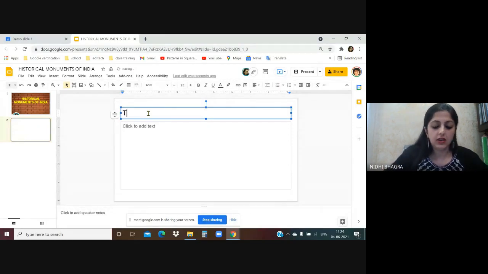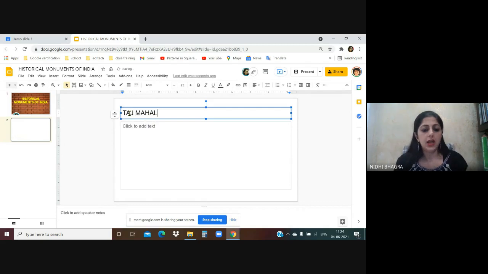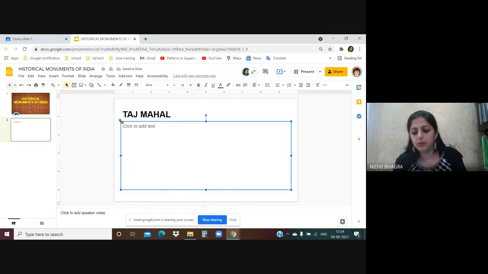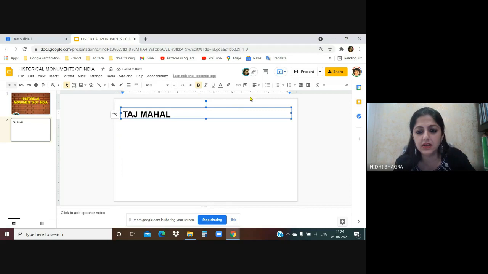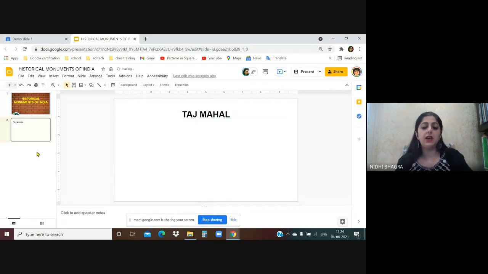Let's say this child chooses Taj Mahal. Okay, now let's make it bold. Increase the size. I'm going to delete the second template. I don't want it. You can do the center alignment from here. So let's make it centrally aligned.